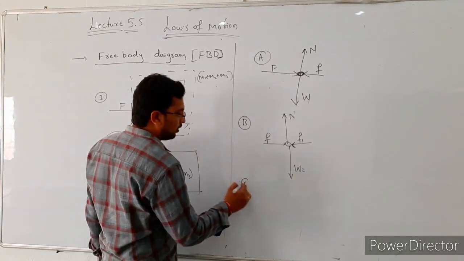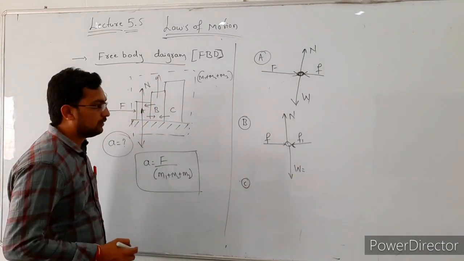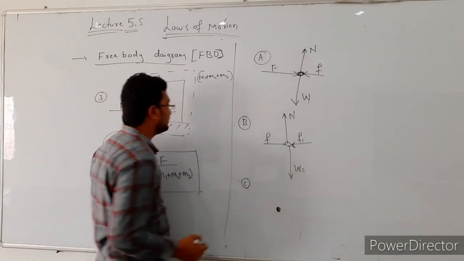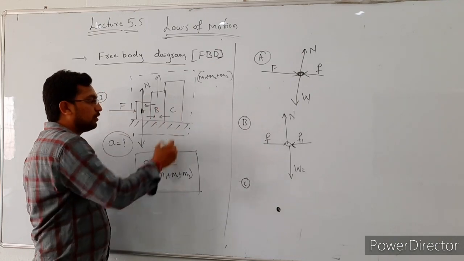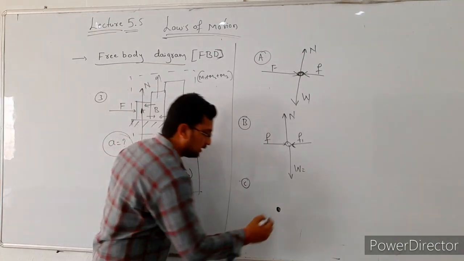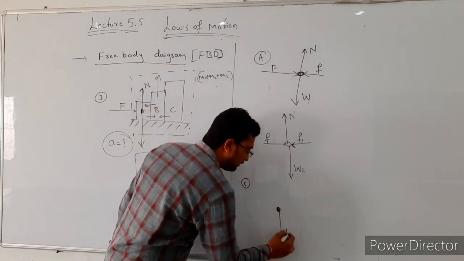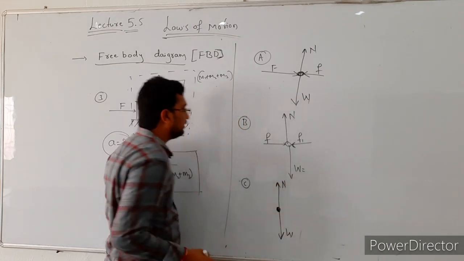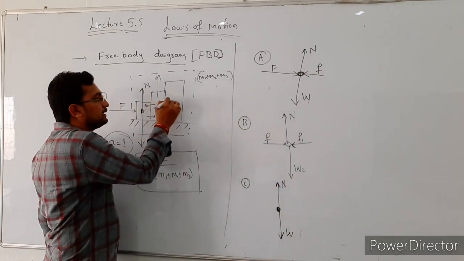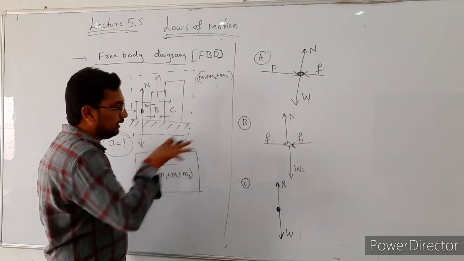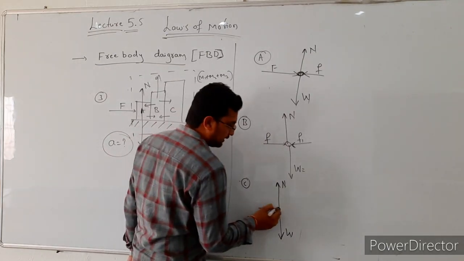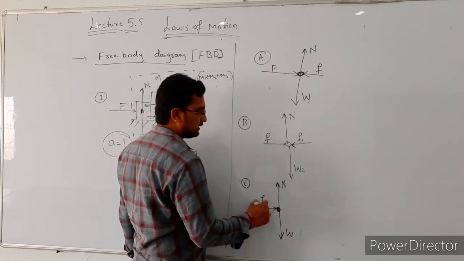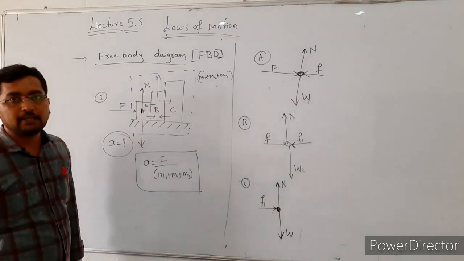Similarly for body C, right? See here, for body C, consider this as a point object. The weight is acting in downward direction and the normal reaction is acting in upward direction, that is N. After that, body B is exerting a force on body C in this direction. So this is the force exerted by body B, that is F1.